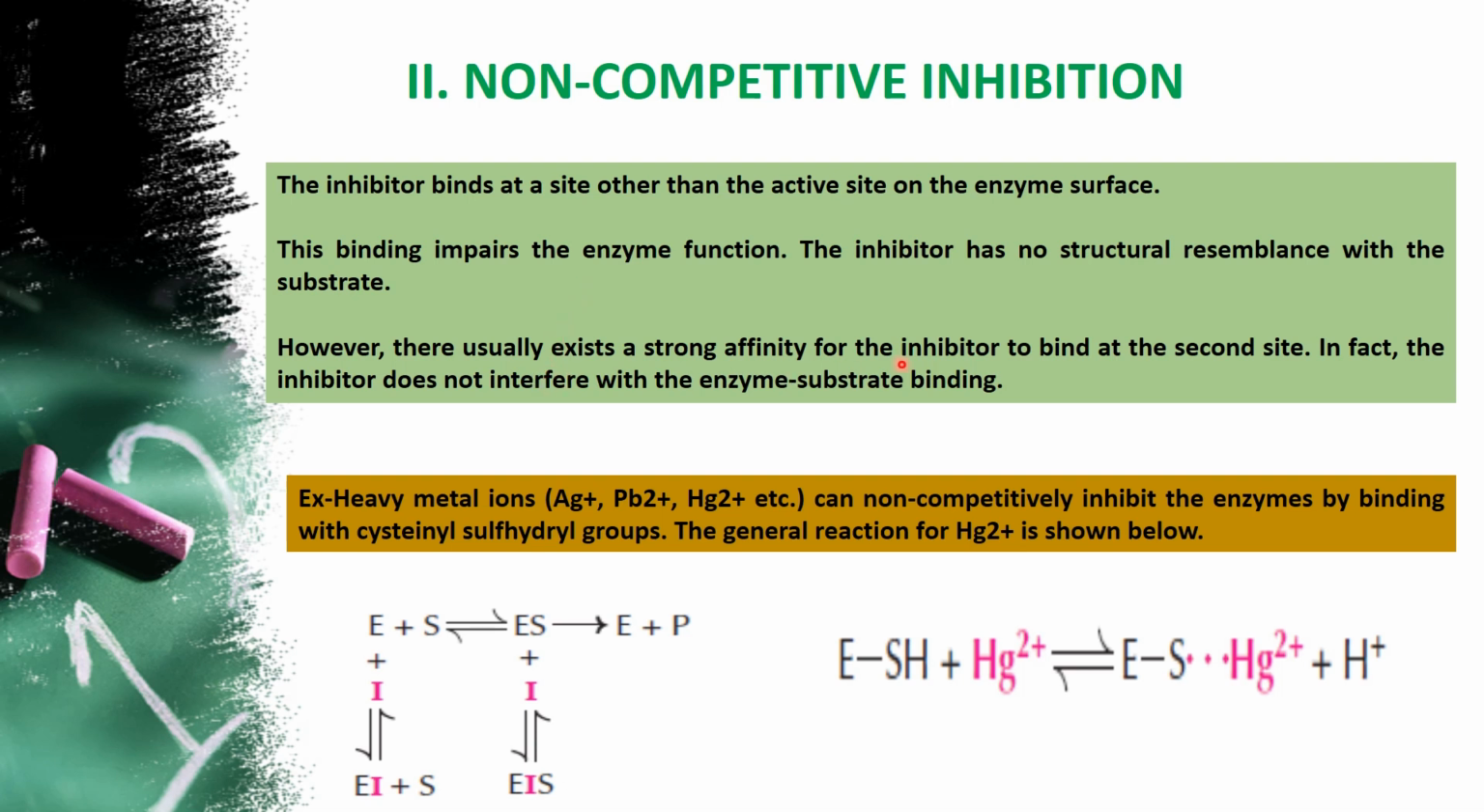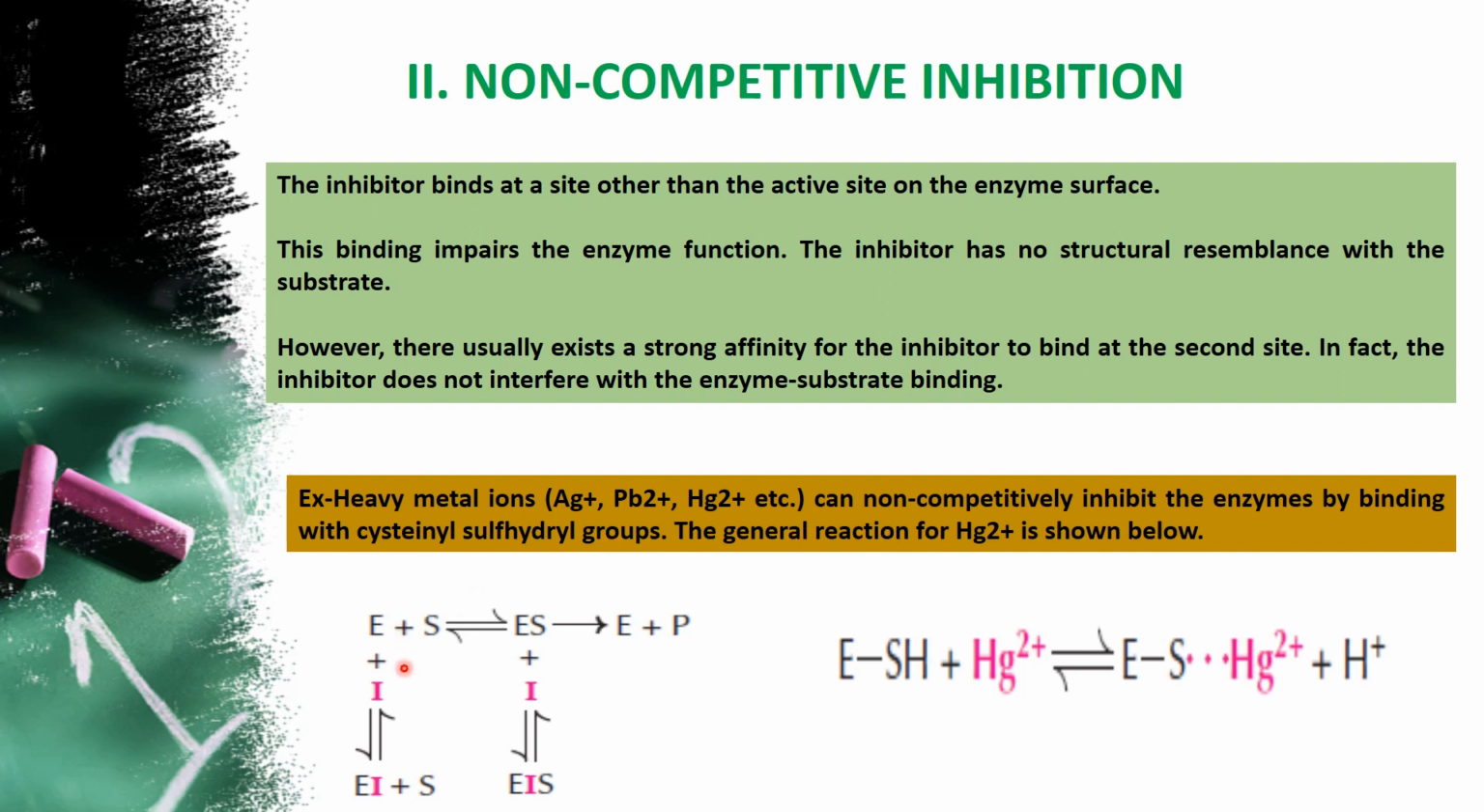And the strong affinity of the inhibitor to bind at the second site, that is the inhibitor site, is not going to interfere with the enzyme-substrate binding, because we know very well that substrate binding is different from the inhibitor's binding. The examples we are going to see for non-competitive inhibition are the metals, that is Ag plus, Pb2 plus and Hg2 plus. All these metals come under non-competitive types and they bind to the sulfhydryl group of the cysteine in the enzyme. Cysteine is an amino acid, and enzymes are also made up of amino acids. So it is at that SH group only that they bind.